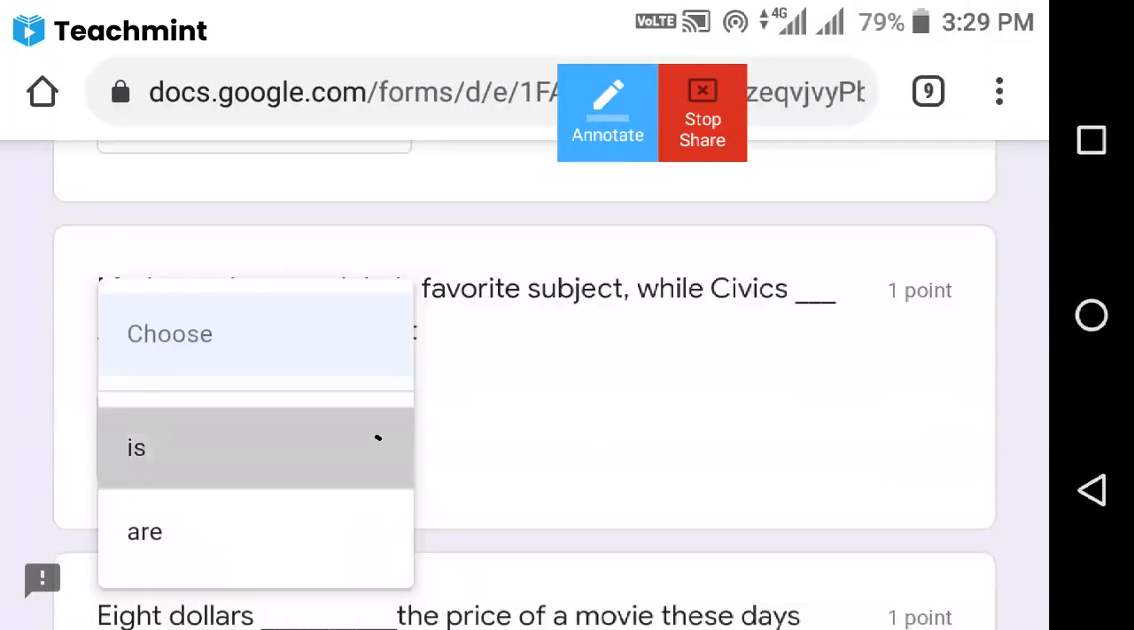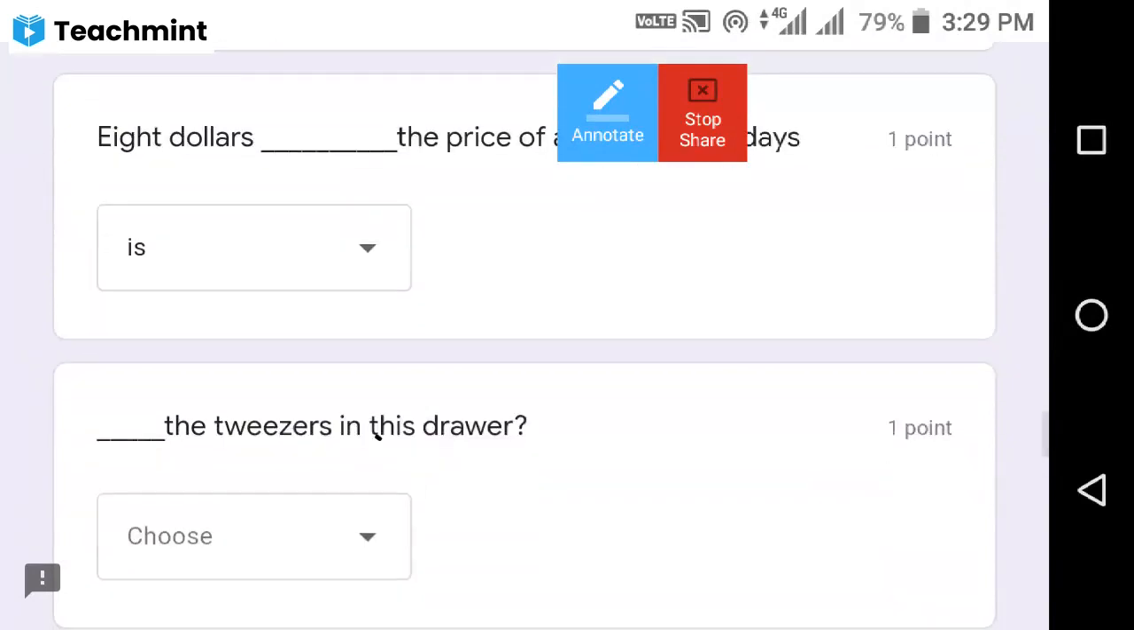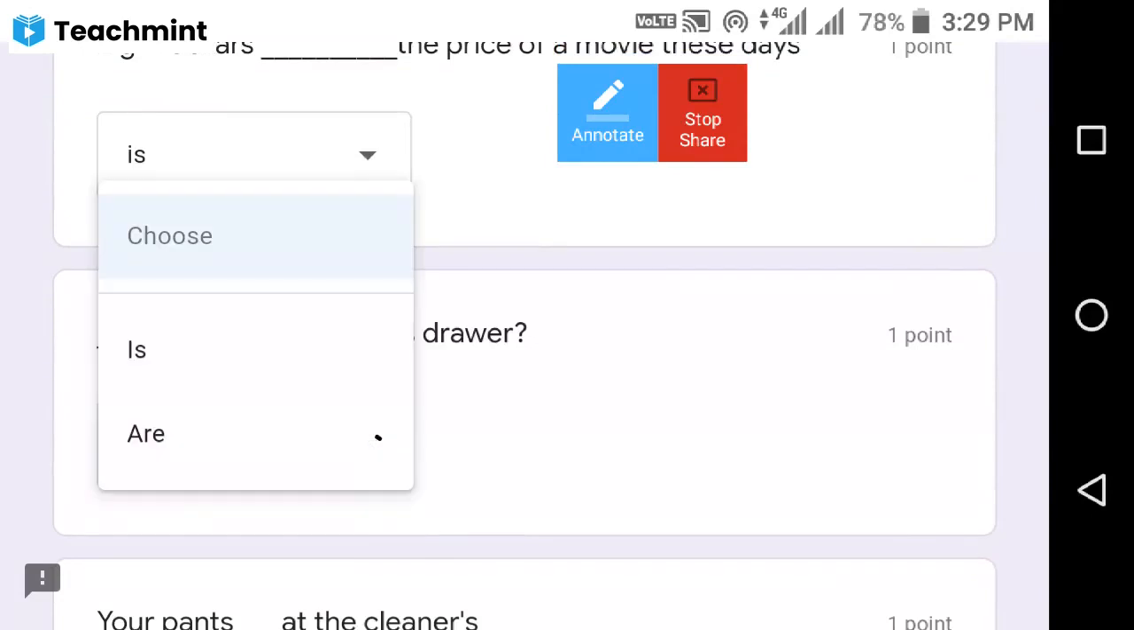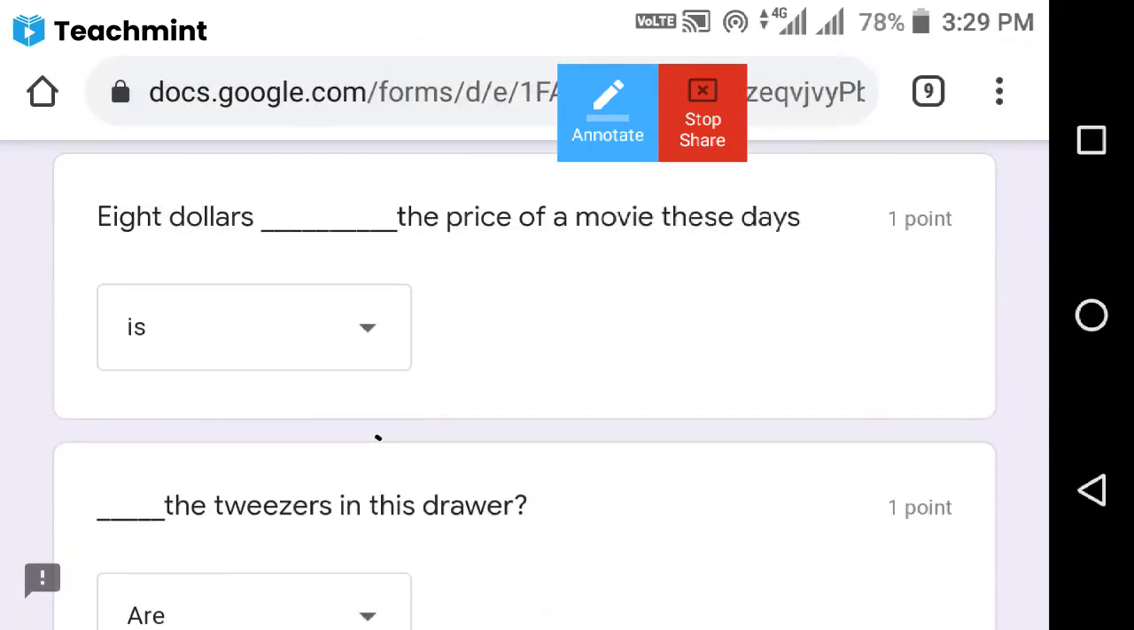Is the right answer. $8 is the price of a movie these days. Next: dash the tweezers in this drawer. And a plural, yes, dollars, but we are collectively calling it 1 unit.